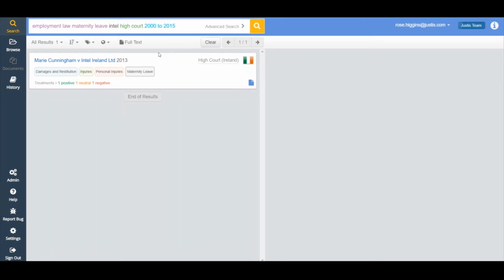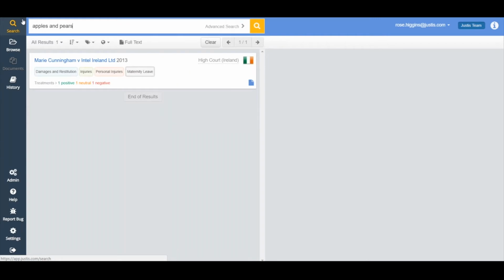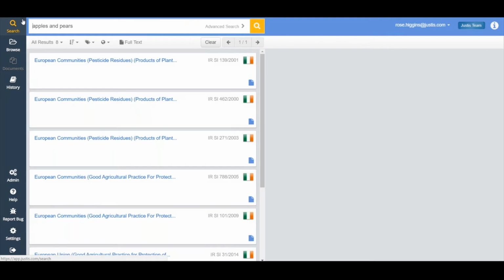So I'm going to give you a sort of rudimentary example here. For example, if I was looking for something within the full text of the document and I knew that the judge in his judgment had used the Cockney rhyming slang apples and pears, I can type that into JustisOne and I will get many results for any case that has ever mentioned apples and pears. So I've got 8 here from Ireland. So these are 8 documents that have mentioned apples and pears.